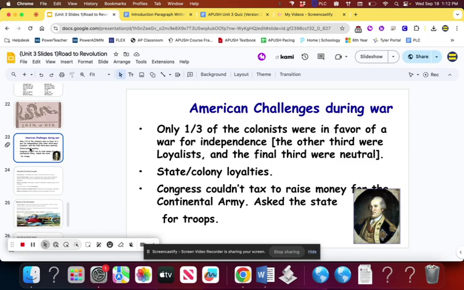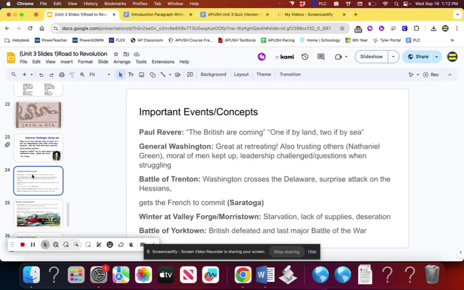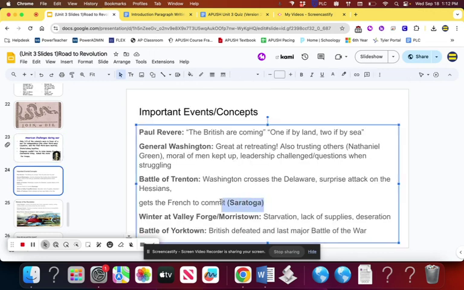They're mostly poorer farmers, who don't deal with the British on a day-to-day basis, like the merchants and people in shipping towns and coastal towns. Those people deal with the British on a daily basis. These farmers in these backwoods country areas do not really deal with the British all that much. So they have no real inspiration for the revolution quite yet. And another third are sort of undecided at the start of the war. We covered a bunch of these as well. This is where Saratoga comes in.